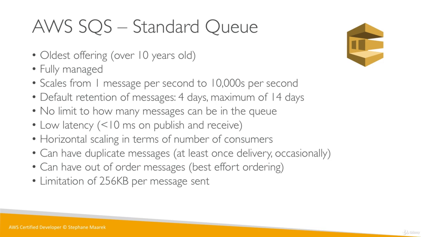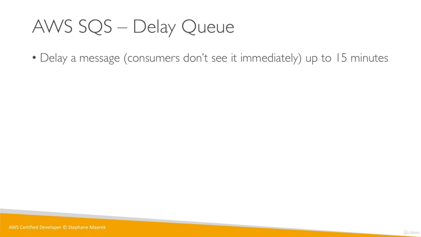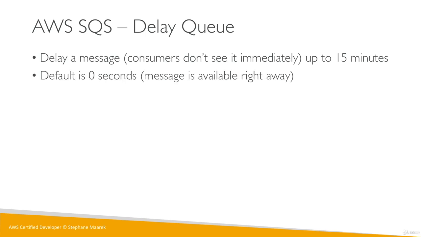Now this is just for the standard queue, and there's going to be a bit of complexity coming in. There's a delay queue. So with the delay queue you can delay messages, and so the consumers don't see them immediately, and you can delay messages up to 15 minutes. By default for the standard queue, it is 0 seconds. That means that when the producer sends a message to your queue, the message is available right away for the consumer.